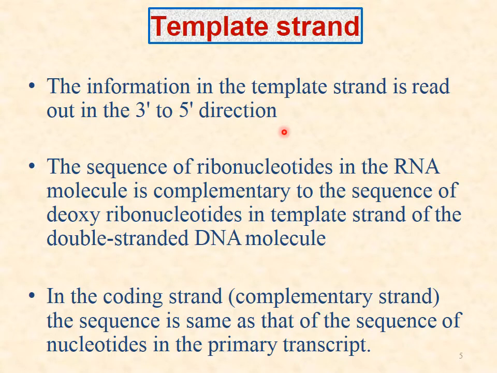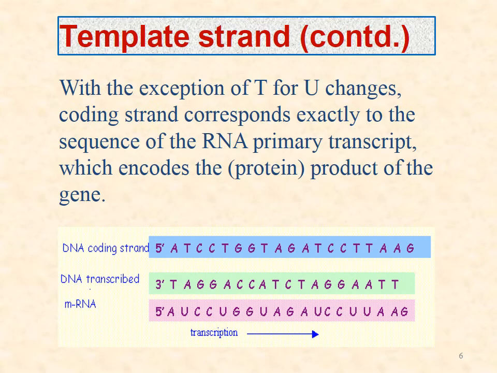So only the template strand is from 3' to 5' direction. The sequence of ribonucleotides in the RNA molecule is complementary to the sequence present in the template strand. So the template strand has the anti-nucleotides compared to the primary transcript. In the coding strand, the sequence is the same as that of the primary transcript.